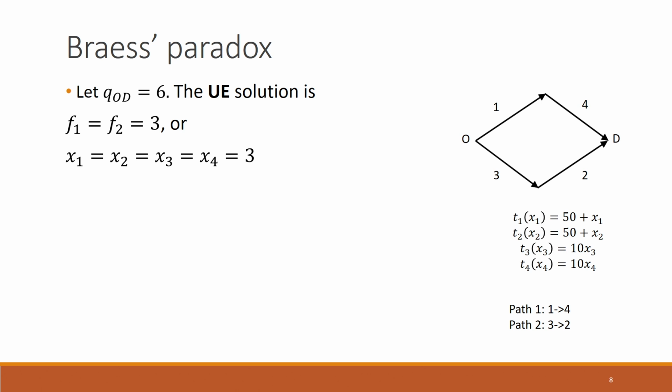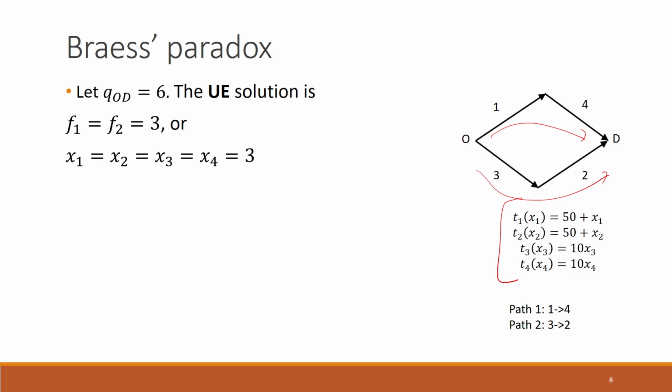Let us understand this through an example here. Suppose we have this network that is given here, it has 4 links, the travel time functions on these 4 links are given here, and there are 2 paths which are connecting this origin to destination. The first path is going through link 1 and then link 4, and the second path is going through link 3 and then link 2. So we can determine the user equilibrium solution for this case.